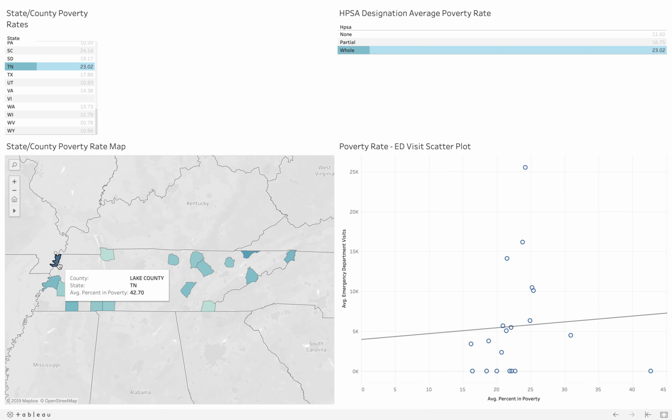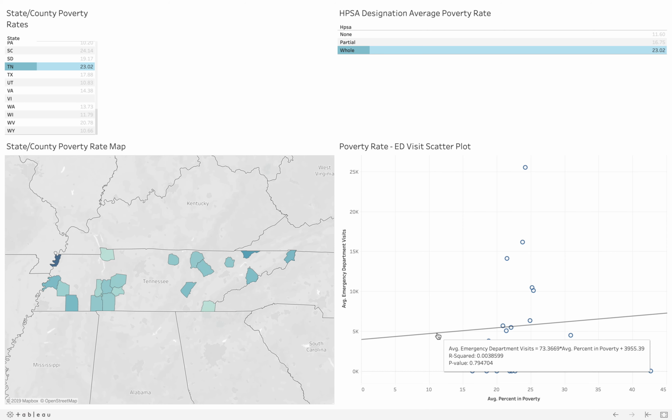Interestingly, we see that in counties with shortages in mental health providers, there is a positive association between poverty rates and average ED visits. That is, as poverty rates increase, the number of ED visits increase. The use of this dashboard can reveal the relationship of mental health provider shortage areas to poverty rates and the impact this may have on ED visits.